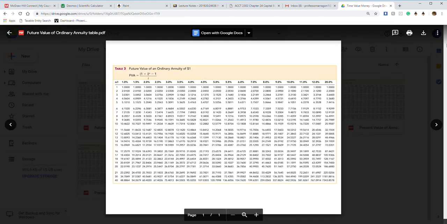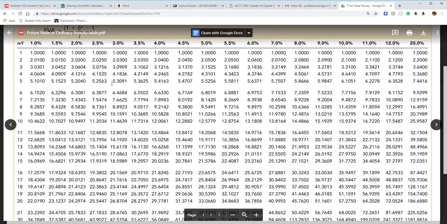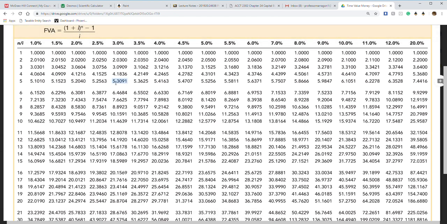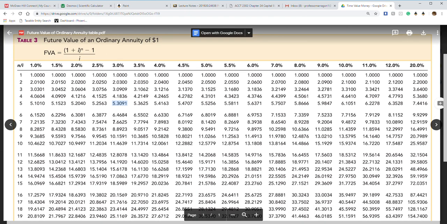There we go. So only the ordinary annuity. Sorry, guys. My bad on that one. So 3%, 5 years, 5.3091. That's my bad. Again, watch out. Those two tables of annuity due, do not use. It's only the ordinary annuity of $1.